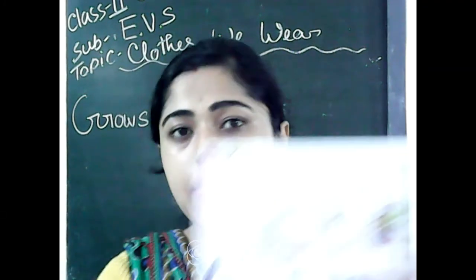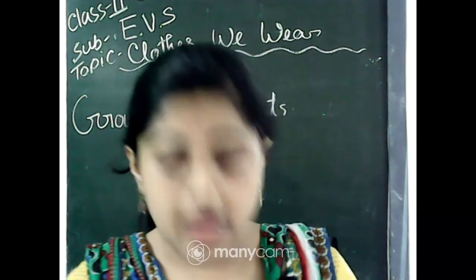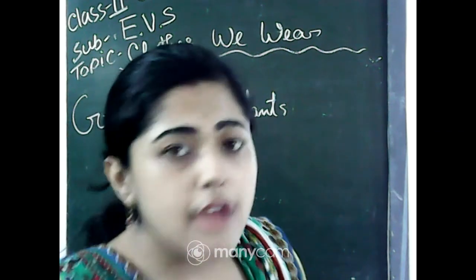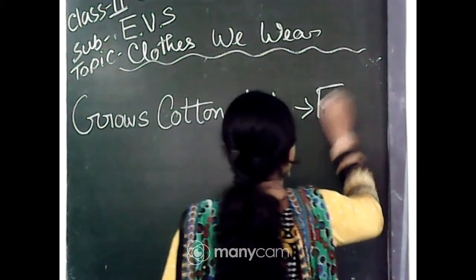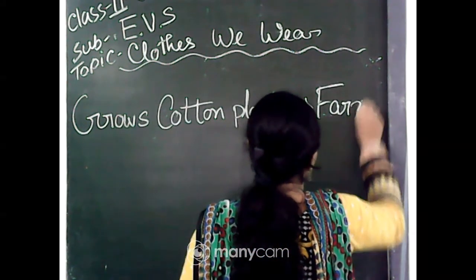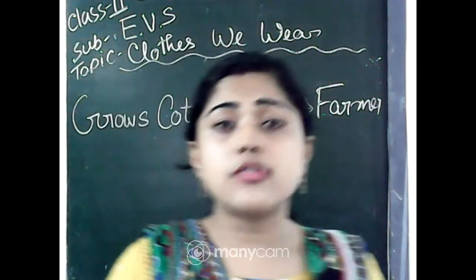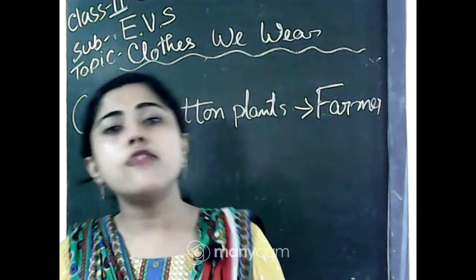And look at page 28. In the first picture you can see the farmer grows cotton plants. A farmer is working on cotton plants. Those people who help to grow those cotton plants, we call farmer.